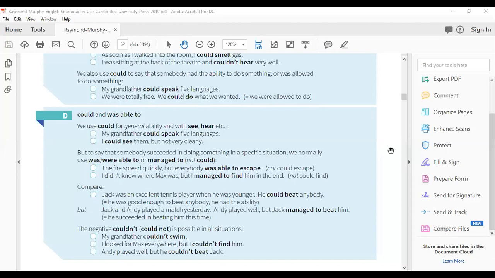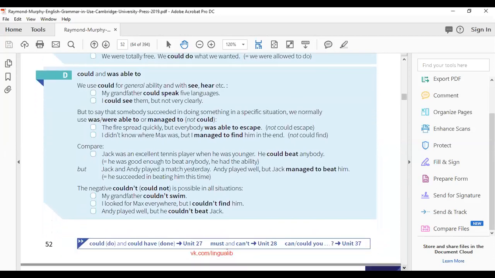I didn't know where Max was, but I managed to find him in the end. It means that you cannot say I could find him in the end. So here we cannot use could, we will use managed to, or finally managed to, or I was able to find him in the end finally, all right. Now there is a comparison.